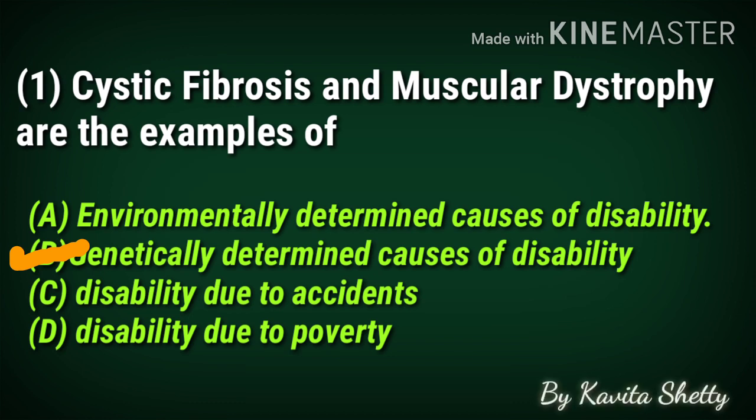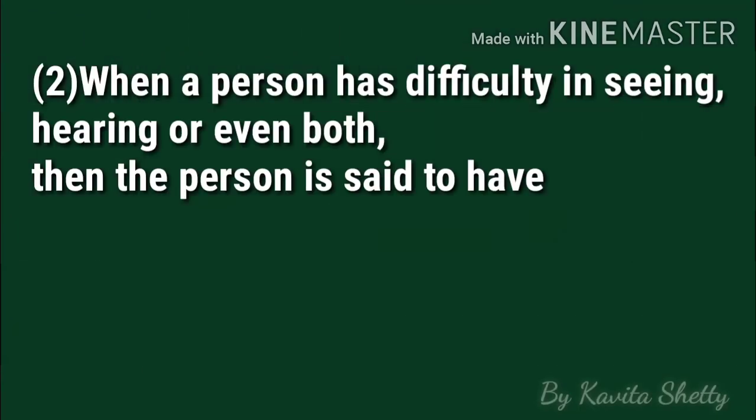So what is basically genetically determined causes? Genetically determined disability is usually inherited from the parents. However, a new genetic error can occur leading to symptoms of the condition. So our next MCQ is MCQ number 2.